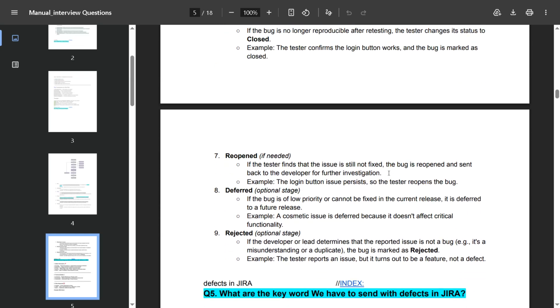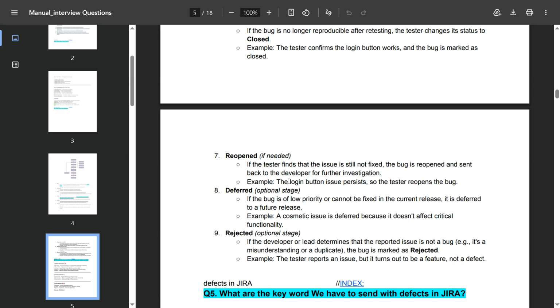And there are some conditions, like reopen if needed. So if the tester finds that the issue is still not fixed, the bug is reopened and sent back to the developer for further investigation. For example, the login button issue persists, so the tester reopens that bug.